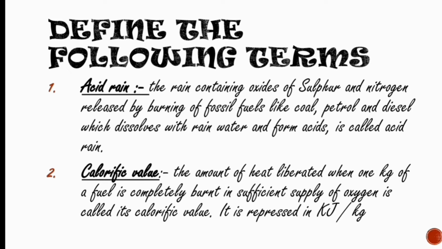The first term that we have to define is acid rain. The rain containing oxides of sulfur and nitrogen released by the burning of fossil fuels like coal, petroleum and diesel, which dissolve in rainwater and form acid, is called acid rain. Calorific value: the amount of heat liberated when 1 kg of fuel is completely burned in a sufficient supply of oxygen is called its calorific value. It is expressed in kJ/kg.